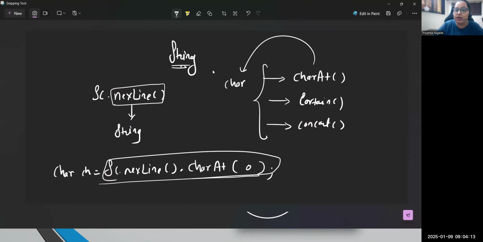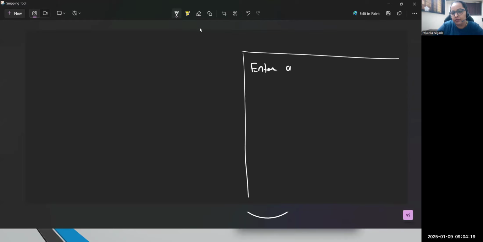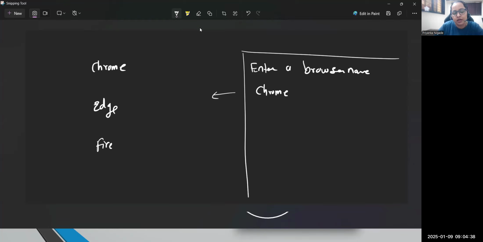What exactly will I be testing? I will ask a user to enter a browser name. Now, the browser name can be anything. Suppose the user has entered Chrome. We need to test whether whatever browser name it is matches Chrome, Microsoft Edge, or let's say Mozilla Firefox. If any browser gets matched, your test should run on that particular browser.